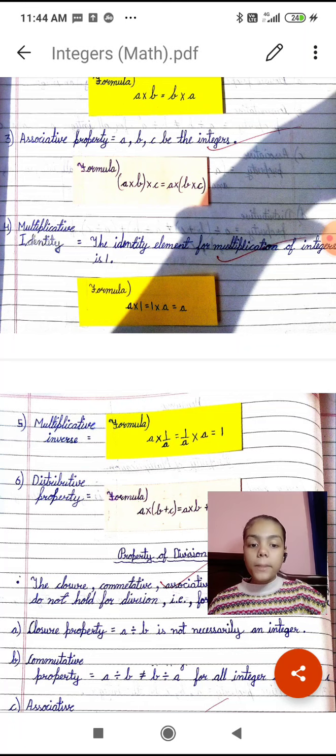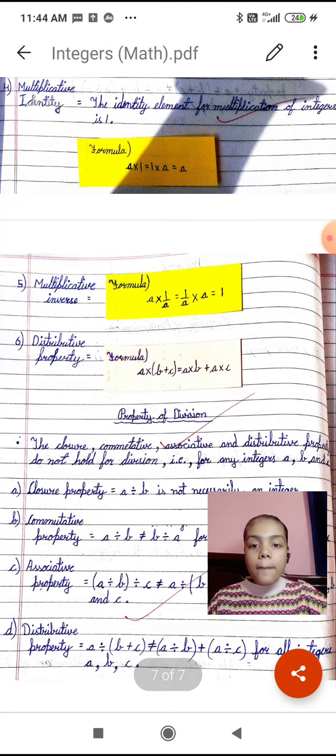So 2 plus 0 is equal to 2. So here in multiplicative identity, the element has only changed, that is 1. For example, 2 multiplied by 1 is equal to 2 and 1 multiplied by 2 is equal to 2.